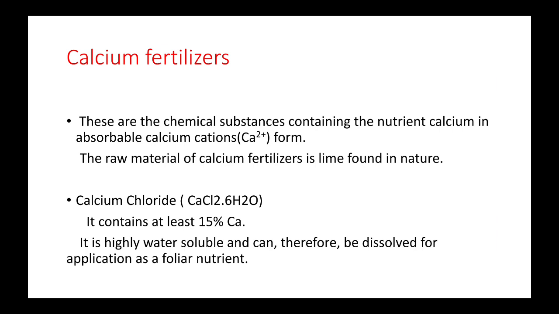Next, calcium fertilizers. These are chemical substances containing the nutrient calcium in absorbable calcium cations, that is in the form of Ca2+. The raw material of calcium fertilizers is lime found in nature. Example, calcium chloride. It contains at least 50% of calcium. It is highly water soluble and can therefore be dissolved for application as a foliar nutrient.